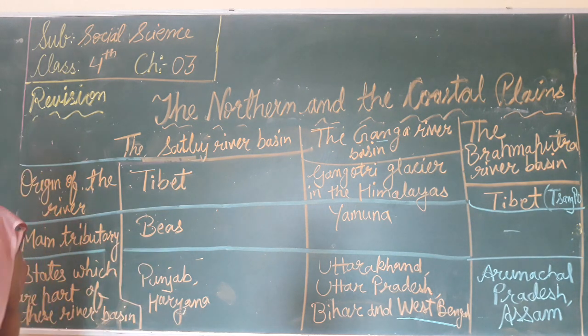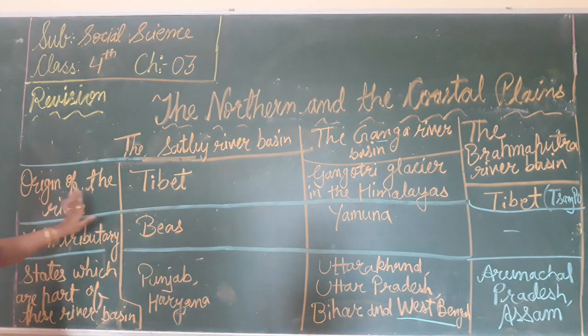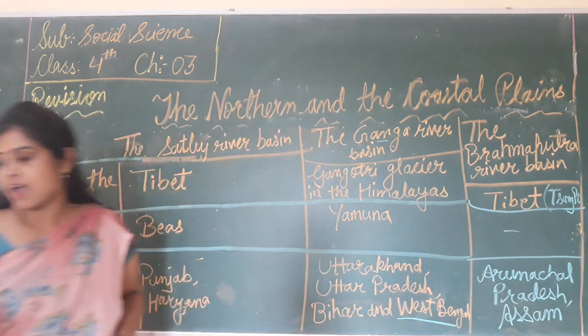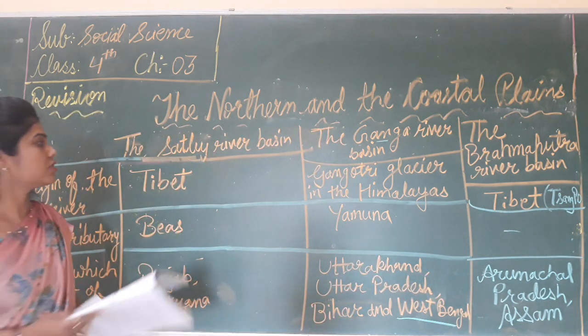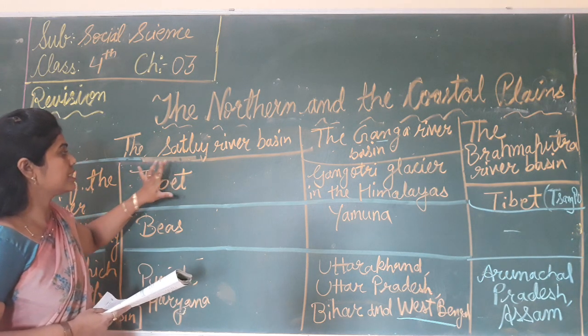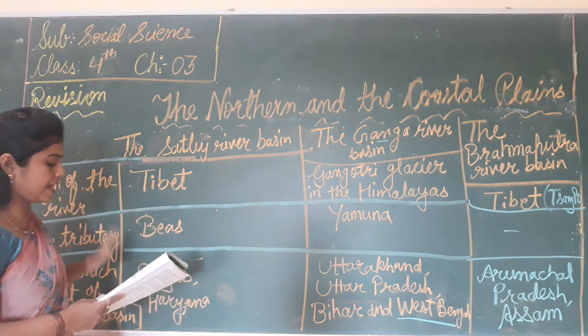We learned about the Brahmaputra river basin: the origin of the river Brahmaputra is in Tibet, there is no main tributary, and the states which are part of this river basin are Arunachal Pradesh and Assam. Now, which dam is built on the river Satluj? That is the Bhakra dam.